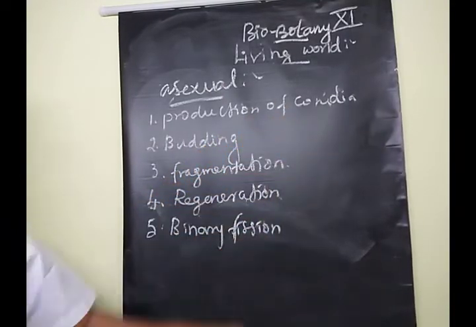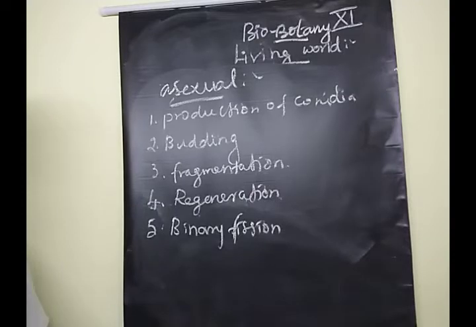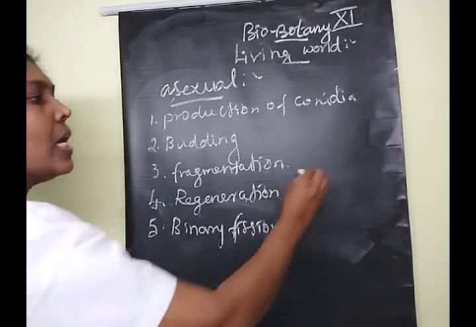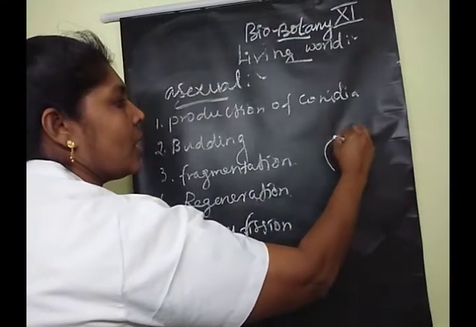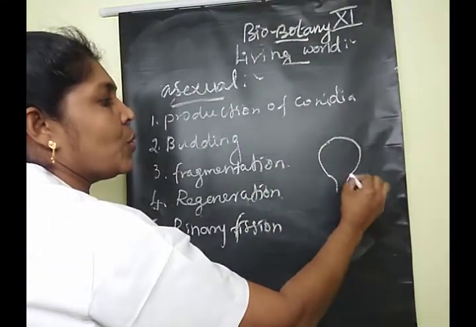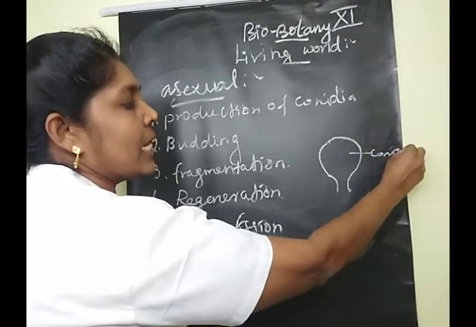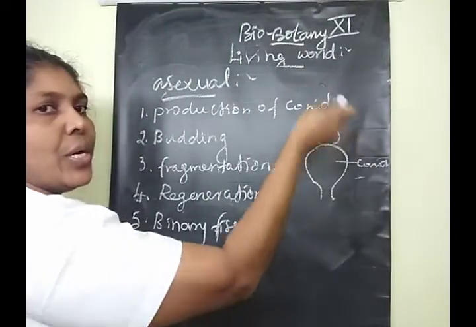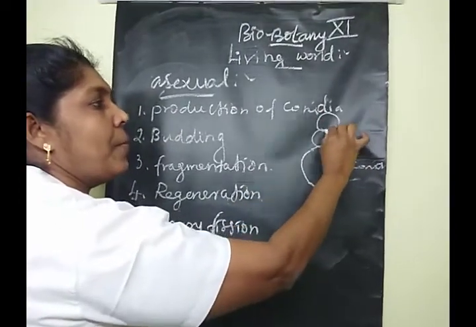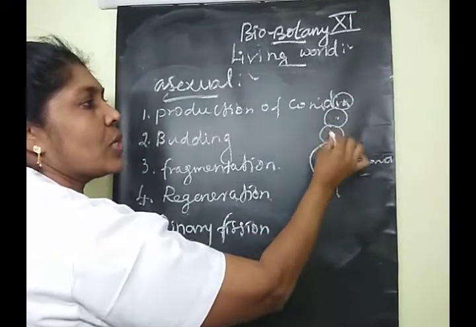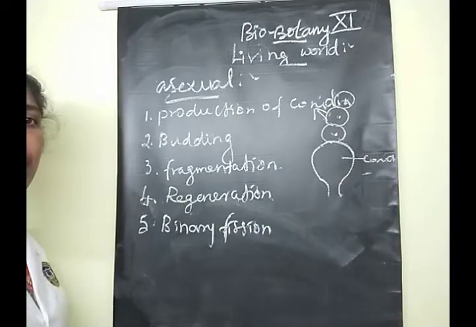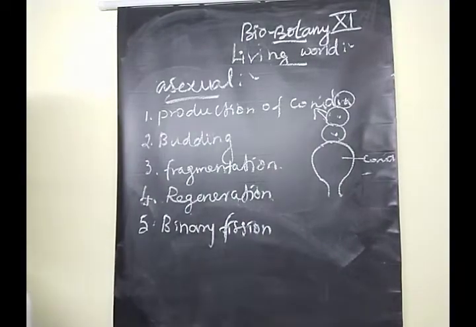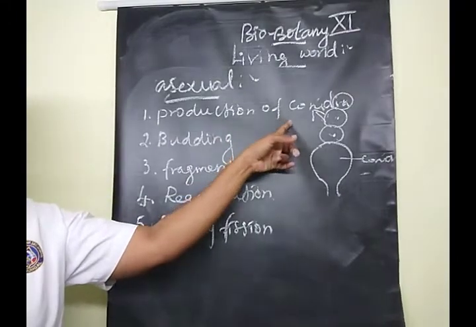First one is production of conidia. What does conidia mainly mean? This is a fungal organism. For asexual reproduction, they produce spores. The spores are present on the conidiophore. This is the conidiophore region. Above this conidiophore, they produce many spores. These spores are known as conidia. Clear, children? First one, the formation or production of conidia.